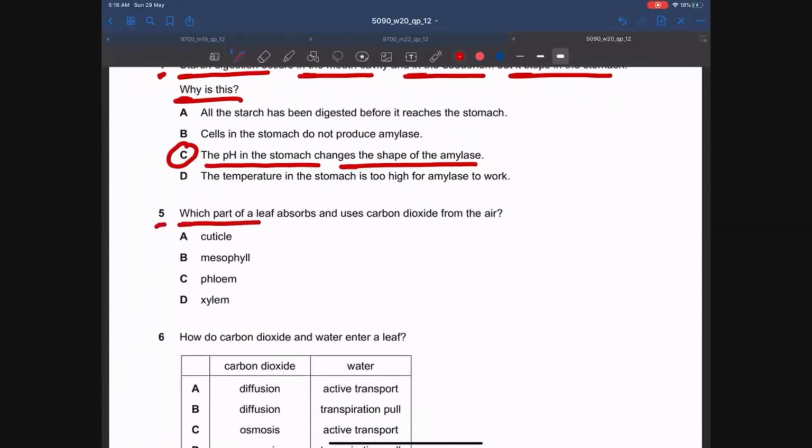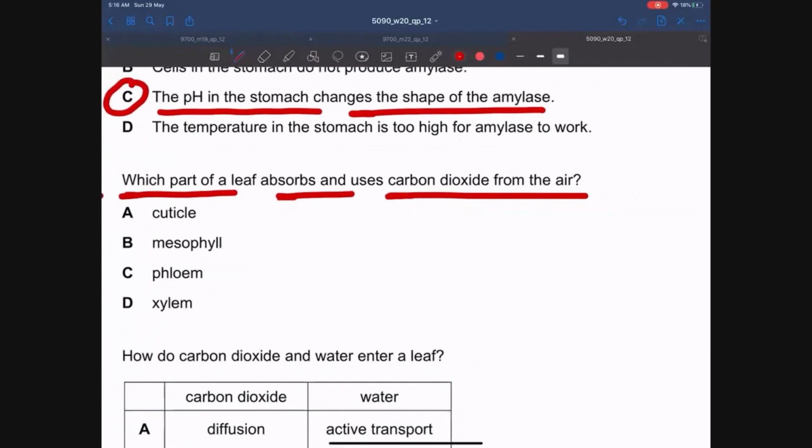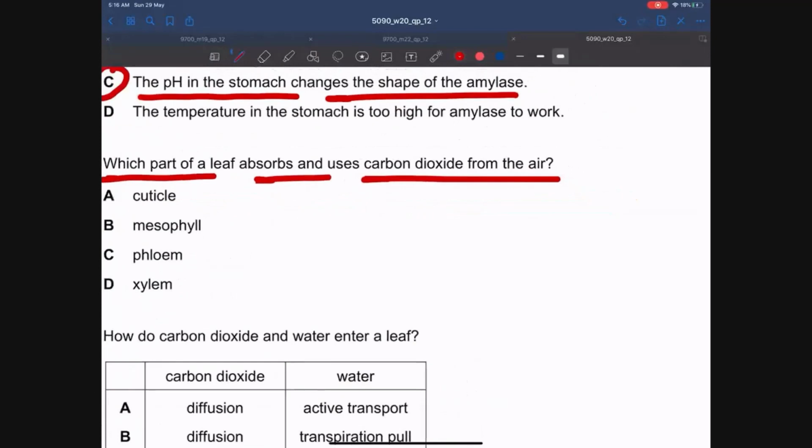Which part of a leaf absorbs and uses carbon dioxide from the air? Guys, always remember this: the part that absorbs and uses carbon dioxide is a tissue or a cell that is photosynthesizing.